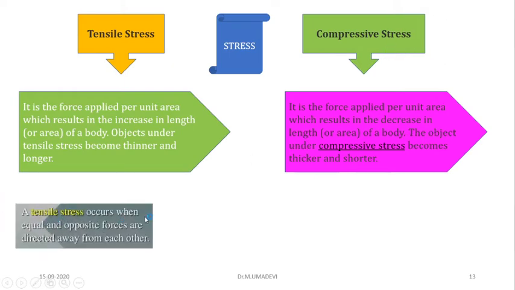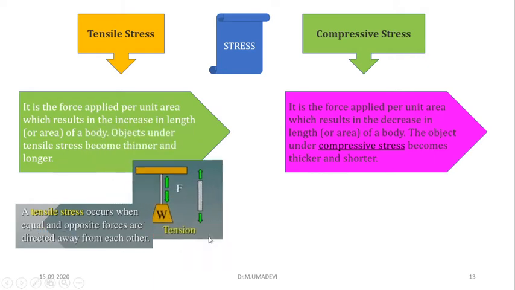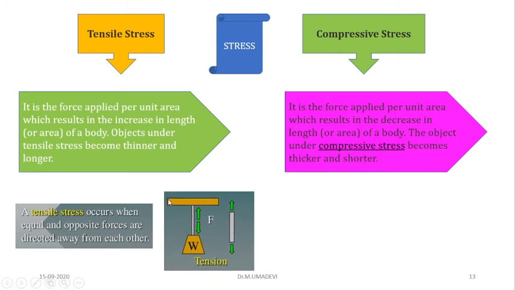A tensile stress occurs when equal and opposite forces are directed away from each other. Here I have given the example. Again this is a stand and it is attached with some spring and loaded with a weight W. So here the force is acting opposite to the applied force. When equal and opposite forces are directed away from each other, this arrow mark shows both are acting away from each other.